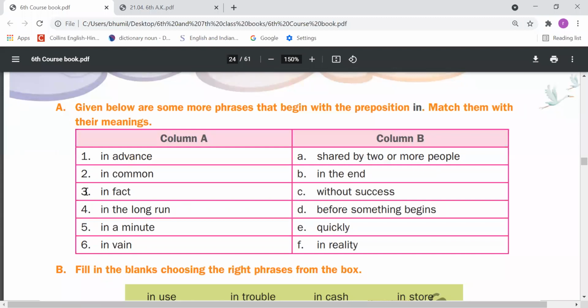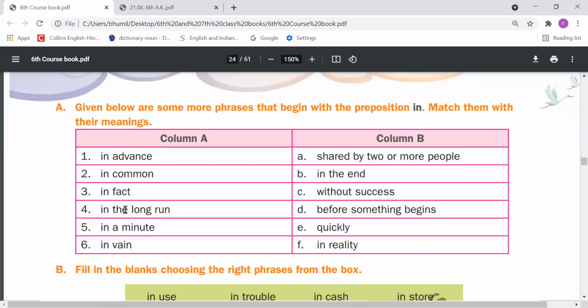Phrase number 3, in fact. In fact means in reality. So F option you have to fill here. You can say that in fact he is my best friend. In reality he is my best friend.